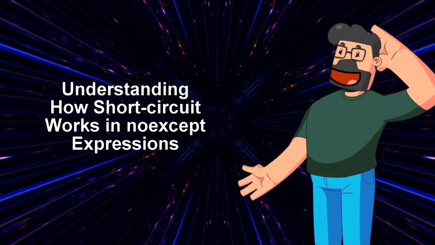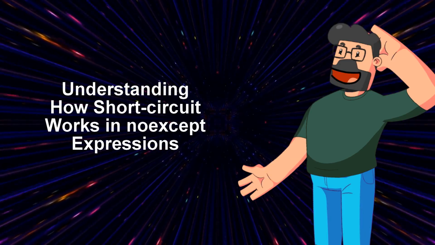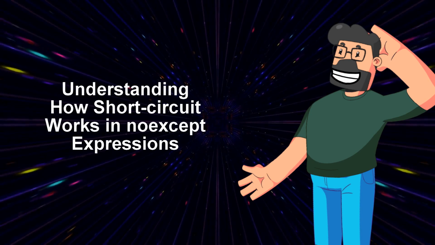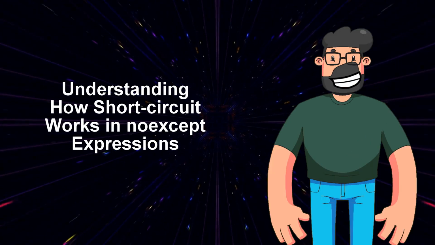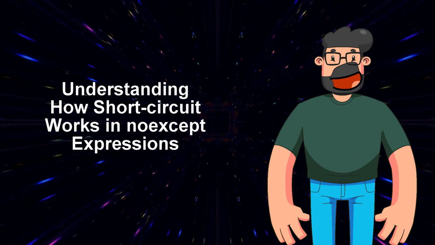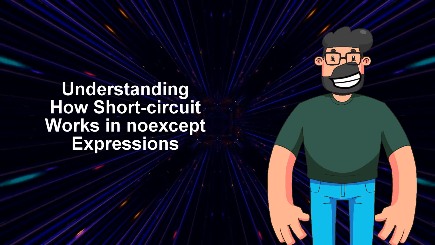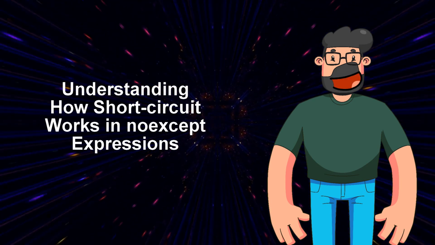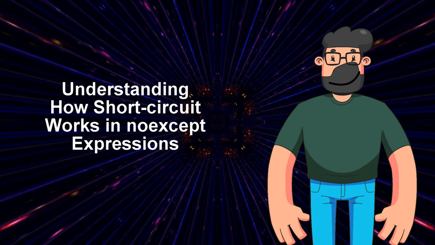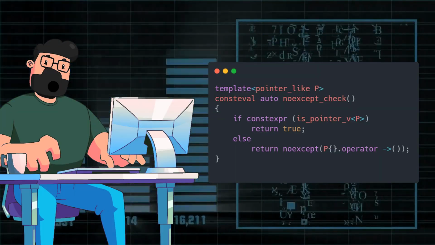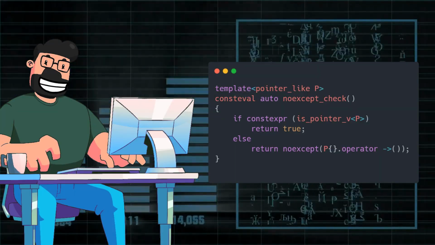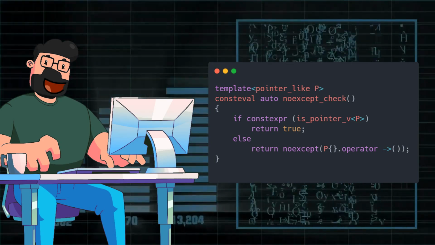Hey there! Today we're diving into a problem related to C++ code that involves the use of concepts and type traits. The problem arises when trying to design a function that checks if a given type acts like a pointer and handles the noexcept specification accordingly. The solution to this problem involves creating a workaround to ensure the noexcept expression is always well-formed.